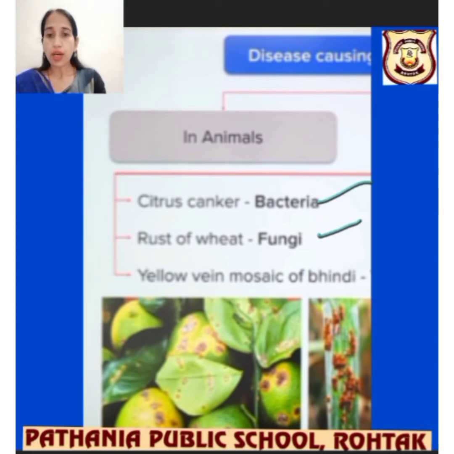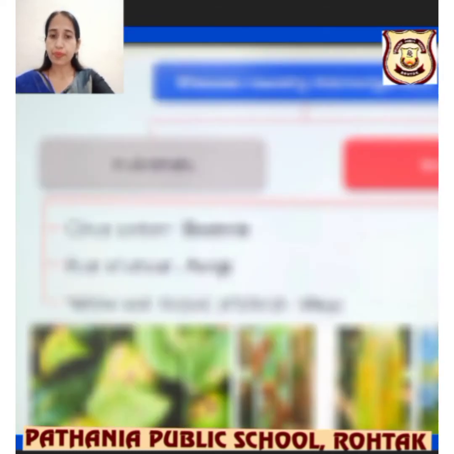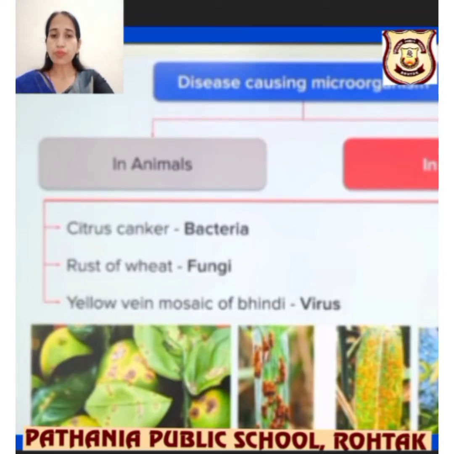Now the yellow vein mosaic of bhindi, you can see in the figure also. It is a disease in ladyfinger caused by a virus. You can see in the figure, it is shown very clearly. Here you can see the plants are affected in this way.